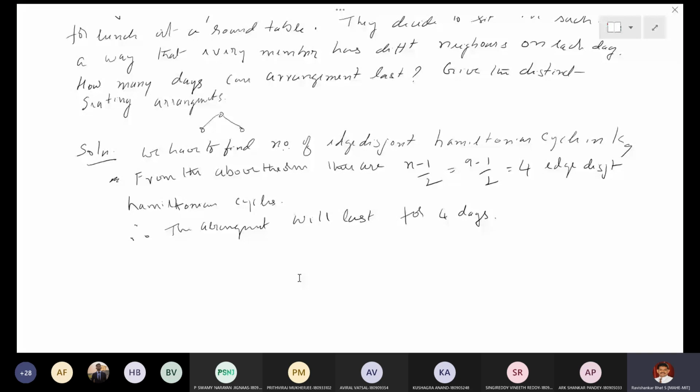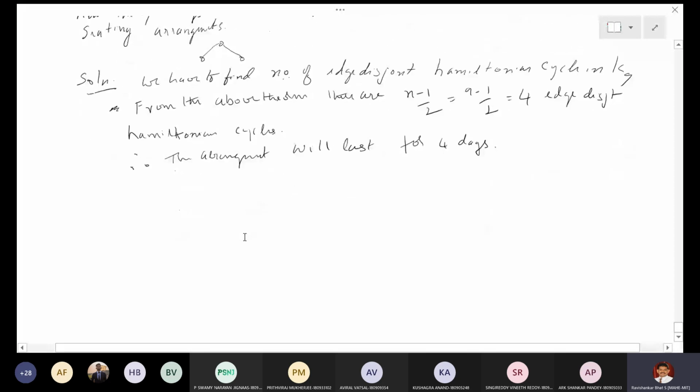Now the question is, give the distinct seating arrangements. It is not enough to say for how many days it will go, but you should also tell them how they should be seated. Otherwise, it may stop on the second day itself, because if they don't know, some neighbors may change their position, and it may stop in fewer than 4 days, right?